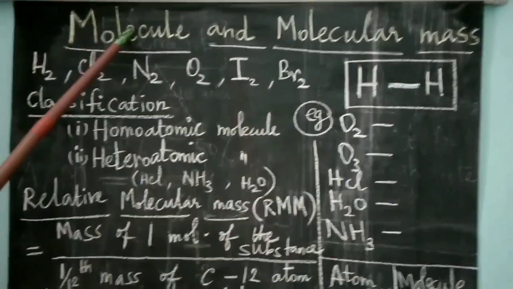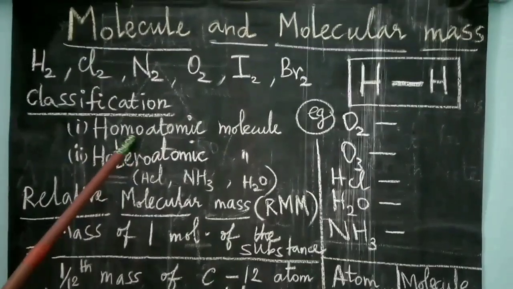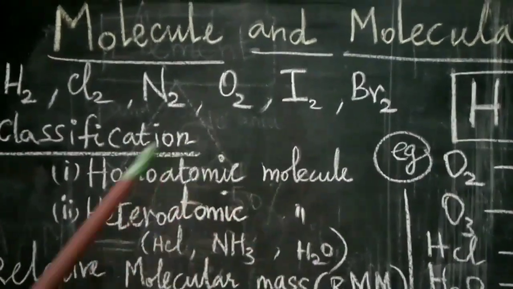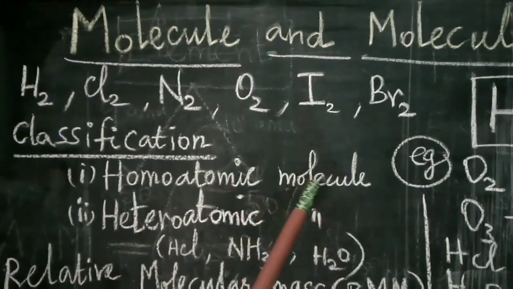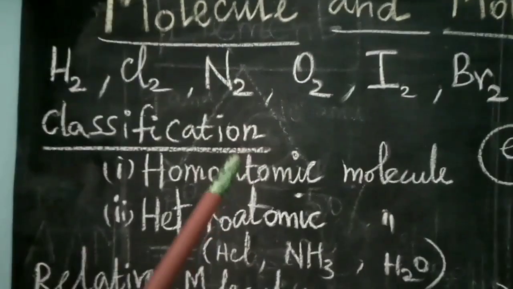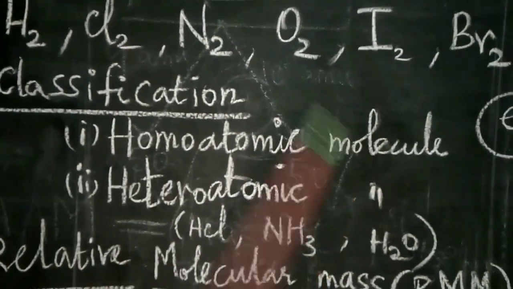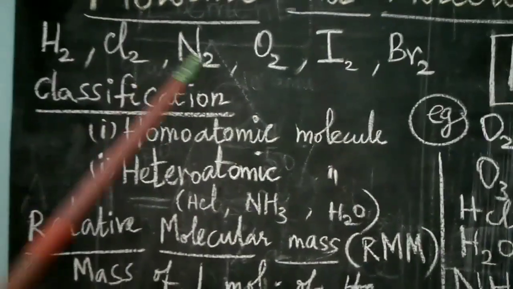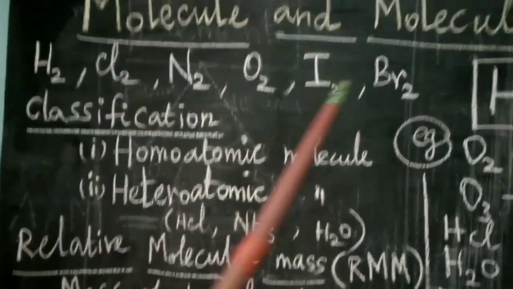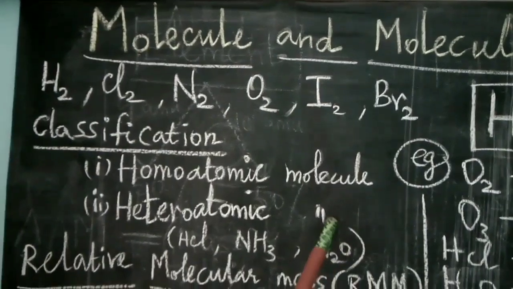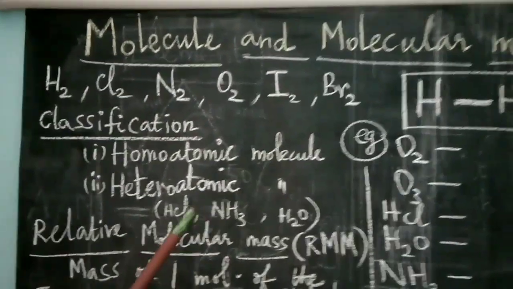And this molecule is classified into two: homoatomic molecule and heteroatomic molecule. Homoatomic molecule means the molecules of the same kind of element. Example: hydrogen, chlorine, nitrogen, oxygen, iodine, bromine. Heteroatomic molecule means the molecule is made up of the atoms of different elements.